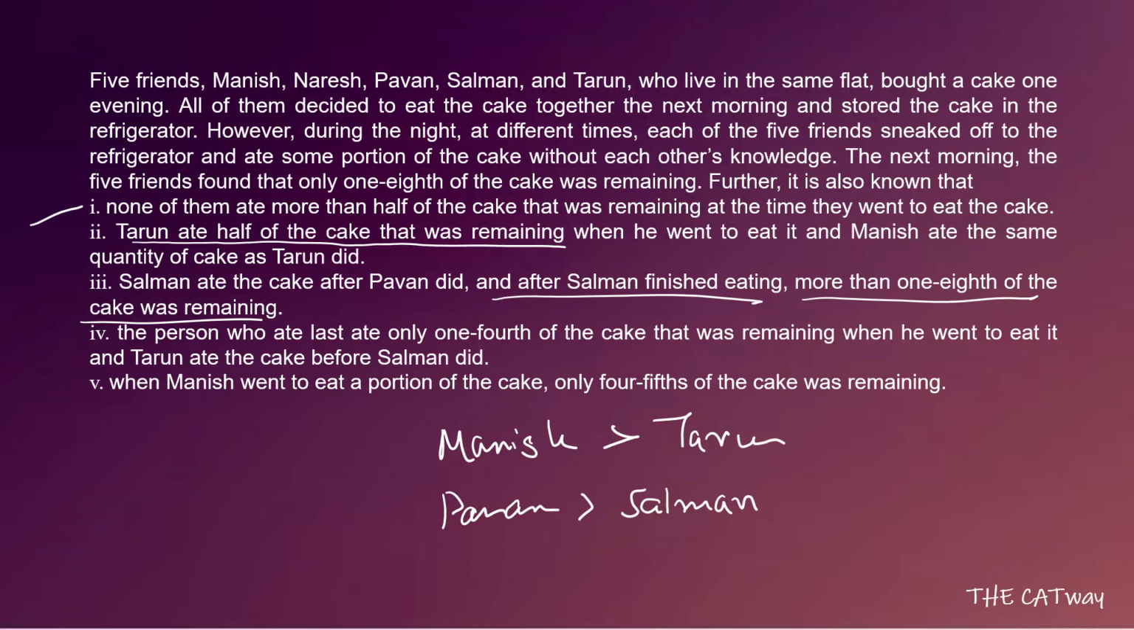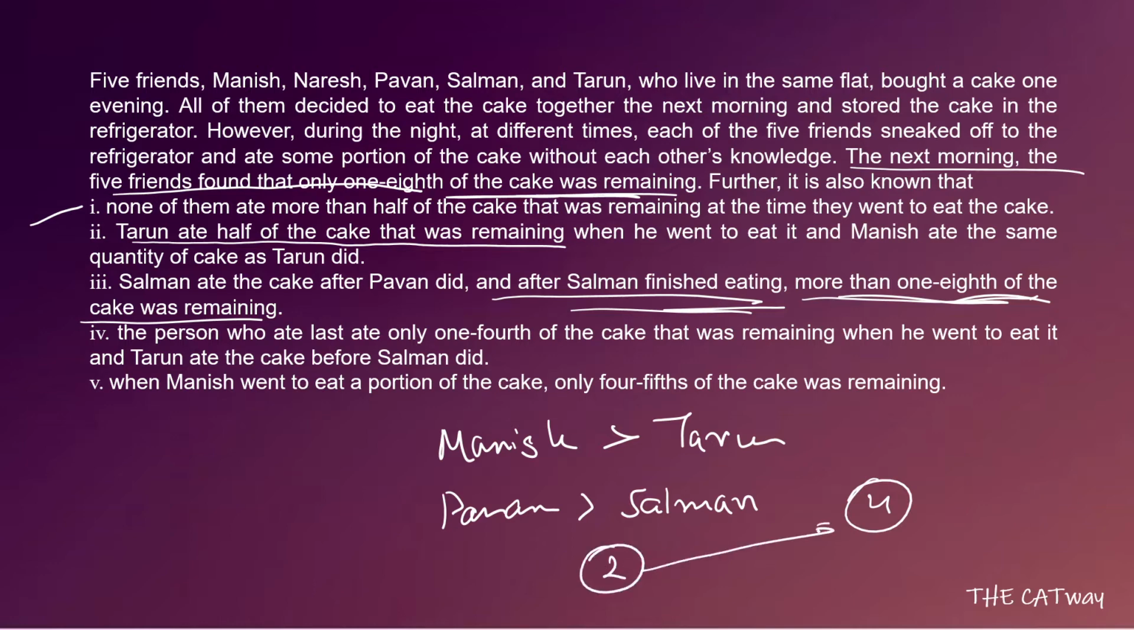Why? Because we have been told in the question that the next morning the five friends found that only 1/8 of the cake was remaining. Whereas after Salman finished eating, more than 1/8 of the cake was remaining. So the maximum position that Salman can go is up till fourth position. From second to fourth is what Salman can vary. Let us read further to get to know what is the exact position of Salman.